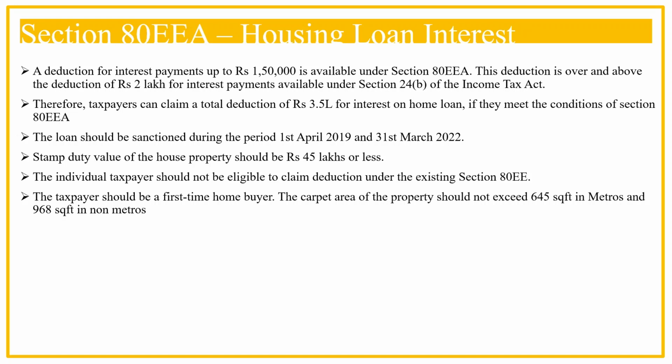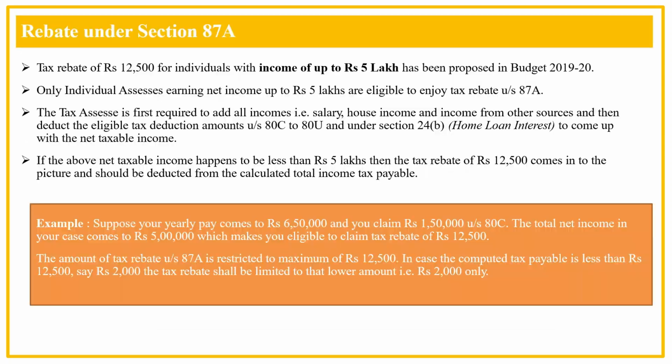Meaning, if the employee has paid interest of 3.5 lakhs during the financial year, 2 lakh can be claimed under section 24 and the balance 1.5 lakh can be claimed under section 80EEA. These are two different sections, but first the employee should avail the benefit under section 24. If all the amount of interest is exhausted in section 24 only, the employee can claim the benefit under section 80EE or 80EEA. Thank you.